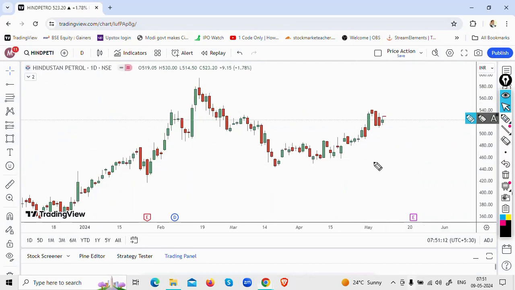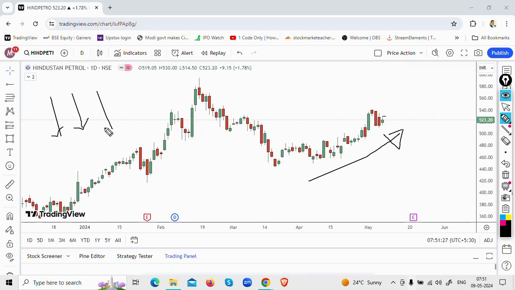Now if you see this particular stock, the broader direction is towards the upside, and I like to trade in the direction of the trend. Now we'll see one particular example. If you're at a beach and you're trying to go against the waves, they are going to push you back because their power is enormous. They are the mighty waves, they're going to push you back, so you cannot fight it out. In a similar way in the markets as well, you have to trade in the direction of the trend. If you try to go against the price action, it is going to push you back and you are going to make huge losses in the market.